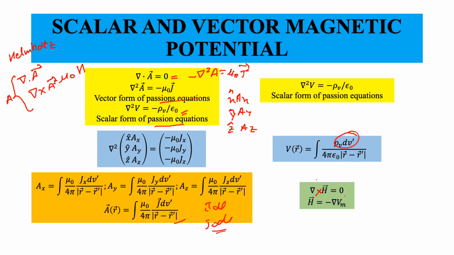If we consider a path that does not enclose the current, then del cross H is equal to 0. So I can write H as the gradient of Vm, where Vm stands for the magnetic scalar potential. We can do this, but the magnetic scalar potential is not very useful except in very special cases.